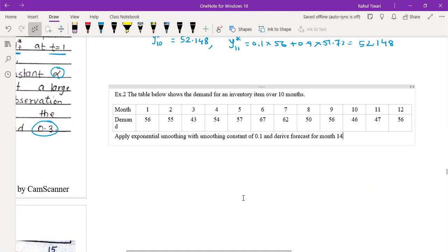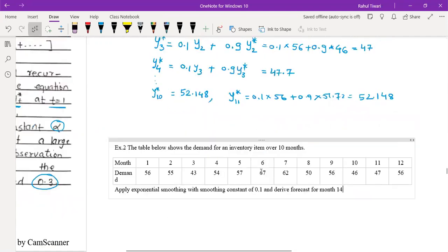So again, we have to apply the same technique. Okay. So you can calculate.